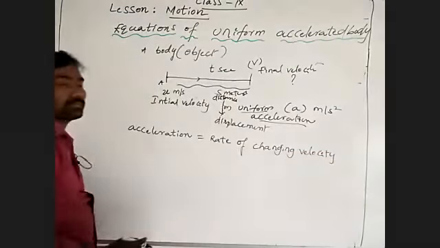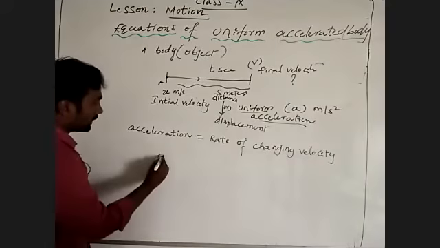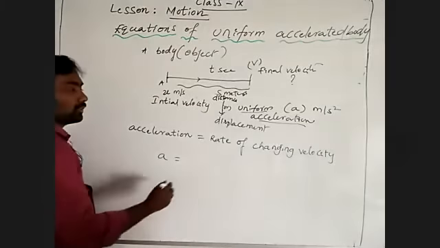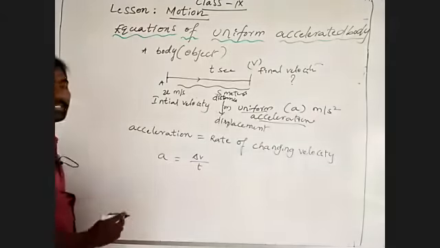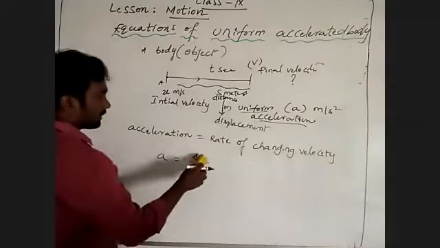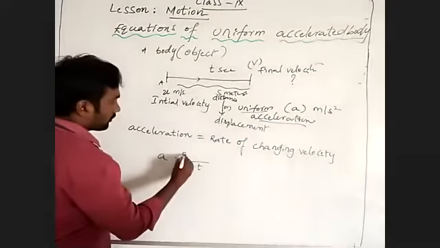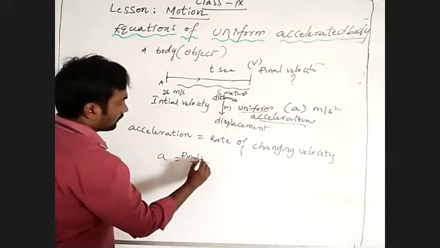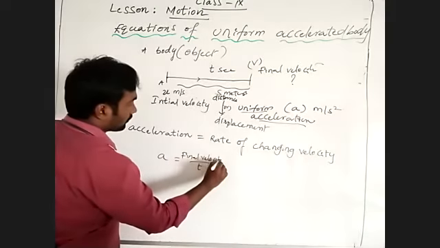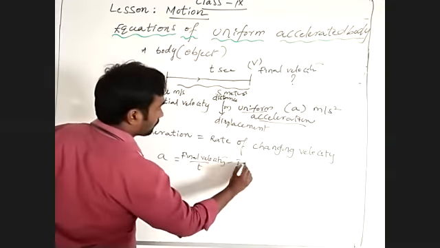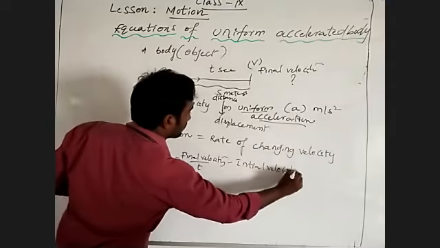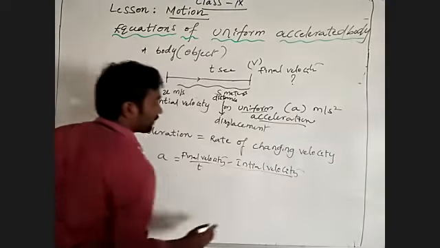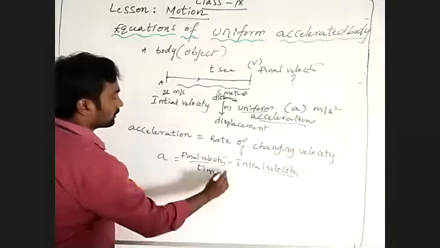Acceleration is equal to the change in velocity, delta v by t, which means final velocity minus initial velocity, the change of velocity by time.